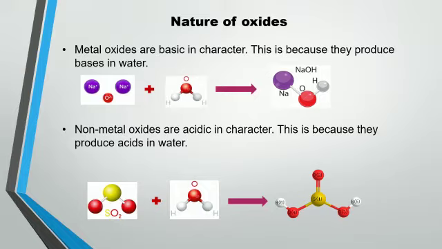We have discussed that more electropositive elements are metals. It means that if an oxide is basic in nature, it is the oxide of a metal, and that basic oxide will be from the more electropositive element. Similarly, if the oxide is acidic in nature, that oxide is from a non-metal, which is less electropositive.